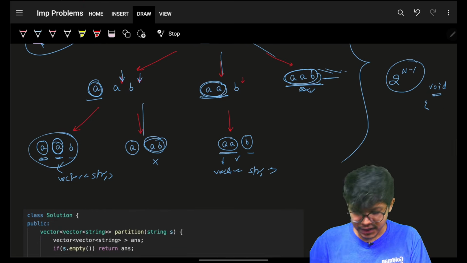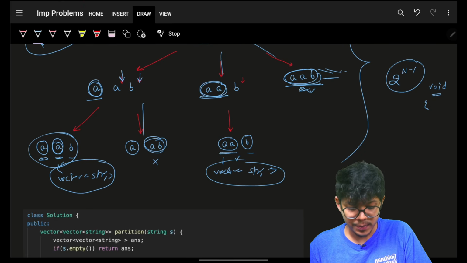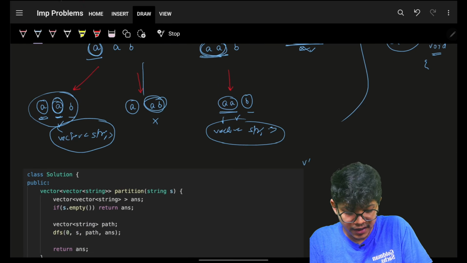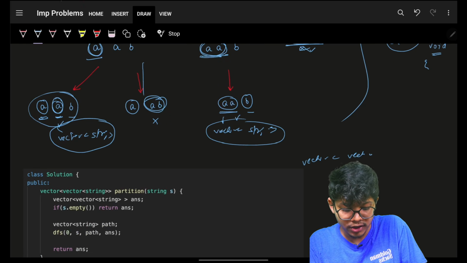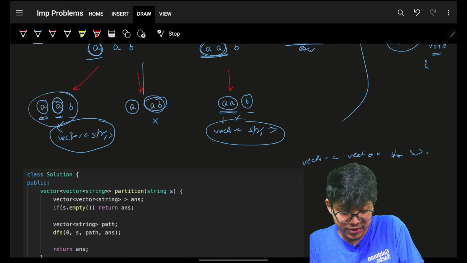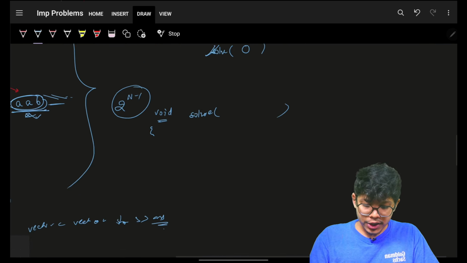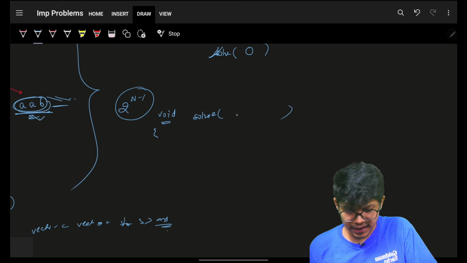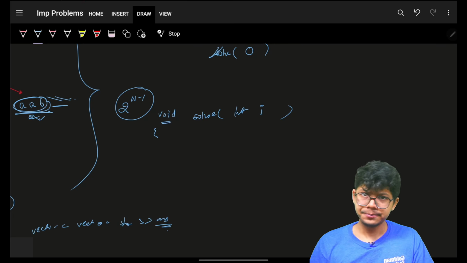And my answer should contain all these vectors of strings. So basically my answer is itself a vector of strings. So this is my final answer. So what I told my answer is that, bro, I will give you an index i, right?